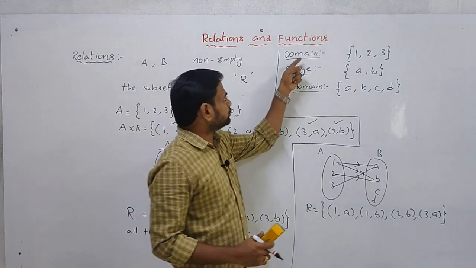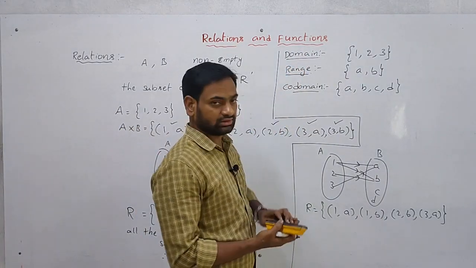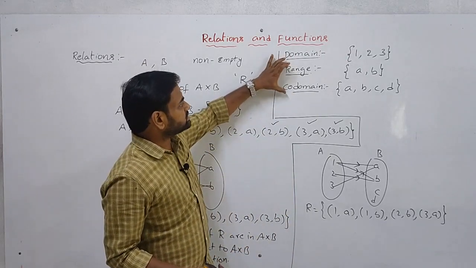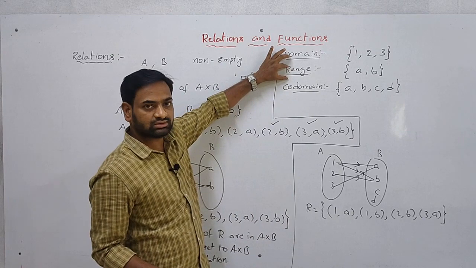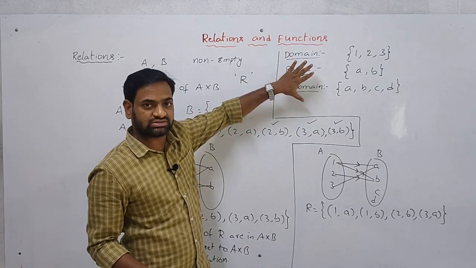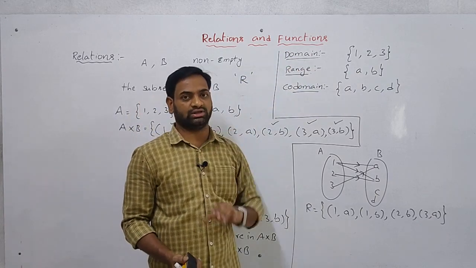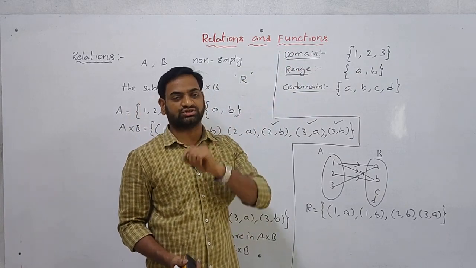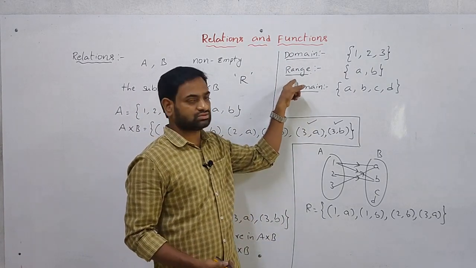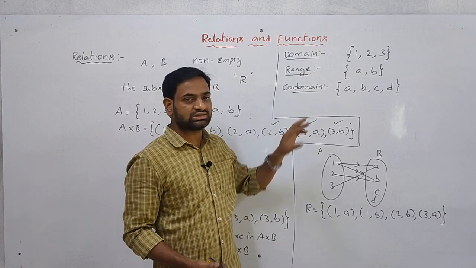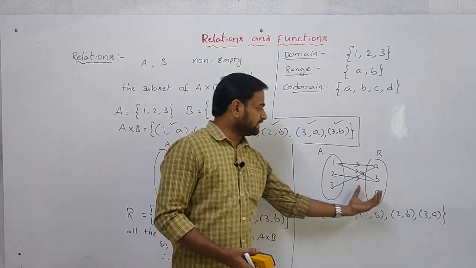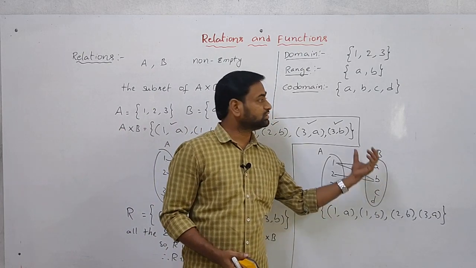So that is the domain, range, and codomain. Now we understand the difference between range and codomain. Range is the second elements which are in the mapping only, which are in the relation only. But codomain is all the elements of the second set, the entire second set, that is the codomain.